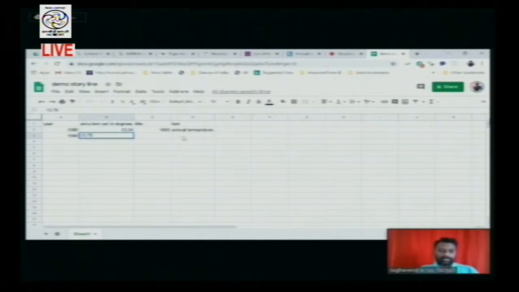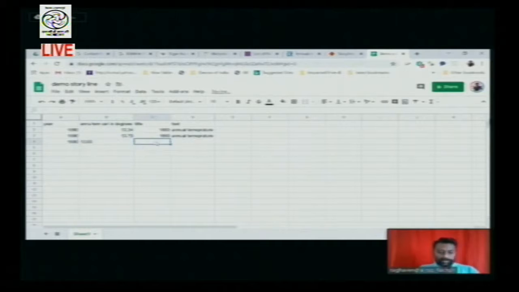Now the same thing you can give. This is 1890, and this is the annual temperature. Okay. Now you can see in 1900, now it is 13.83.